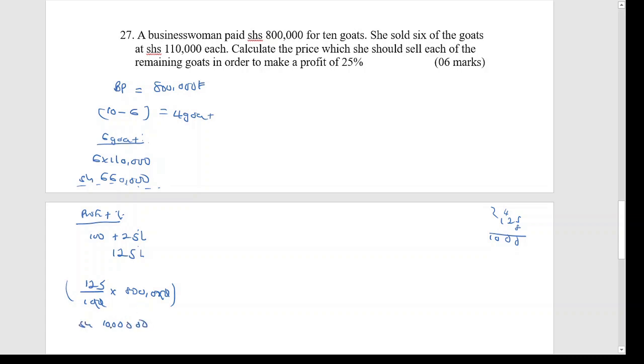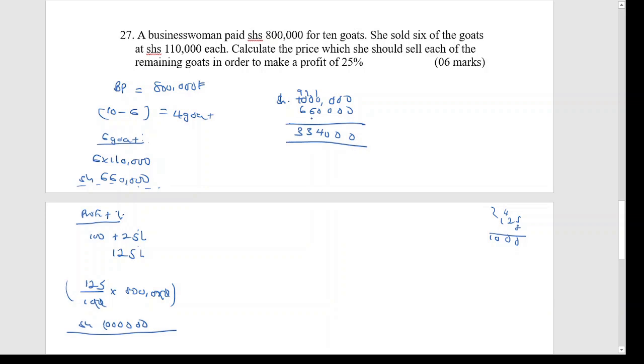Then she has to make the total amount of money from all those 10 goats, which is 1 million. From that 1 million, we subtract the 800,000 which was used to buy, leaving the profit of 25%. Therefore, let us now find out, out of this 1 million, how much money she has earned so far. Out of the total 1 million, she has already sold 660,000. What is now the remaining money?